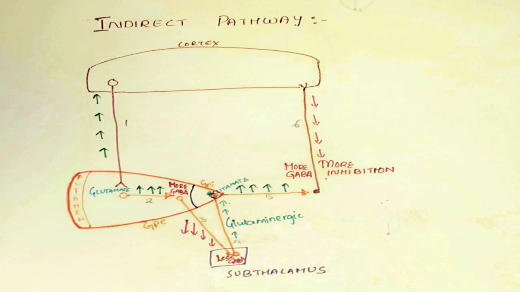So upper motor neurons also can't stimulate the lower motor neurons, which further can't stimulate the muscles for the movement. Hence, no movement is seen in the indirect pathway, as the thalamocortical fibers are inhibited. There is no information to the upper motor neurons to initiate the movement.